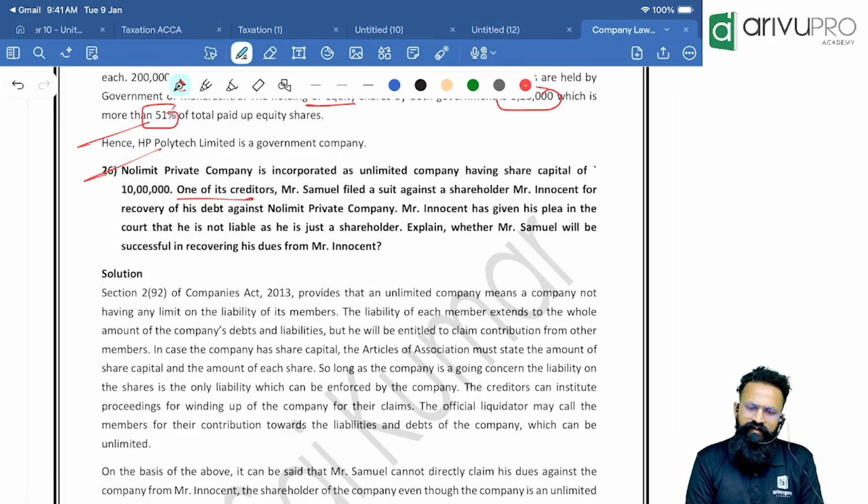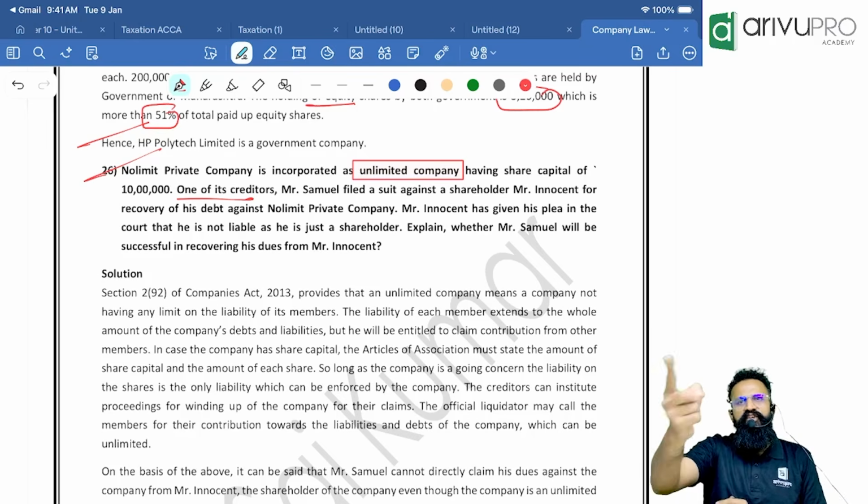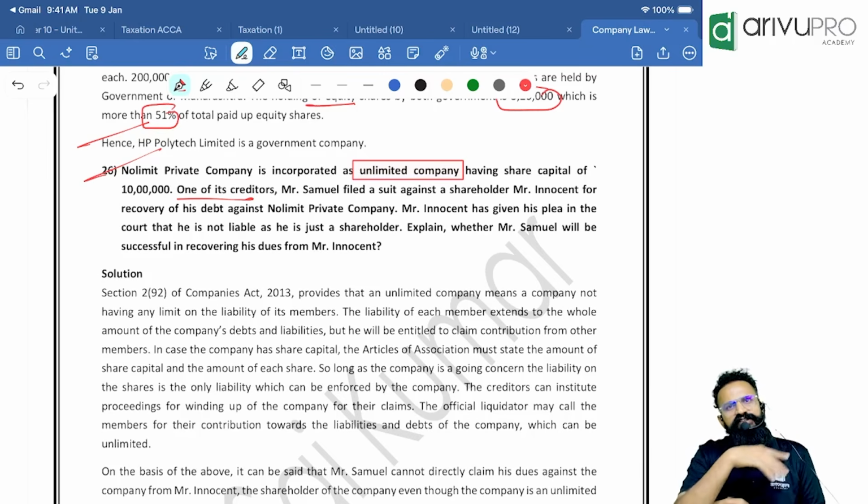Now what are these people? Try to understand what they are telling you. This is an unlimited company. In an unlimited company, the shareholder's liability is unlimited. You cannot say that I will not pay. However, there is a way. Whenever a company is liable to any person, imagine a creditor, the creditor cannot directly go and file a case on our shareholder because you do not have any direct relationship, privity of contract.